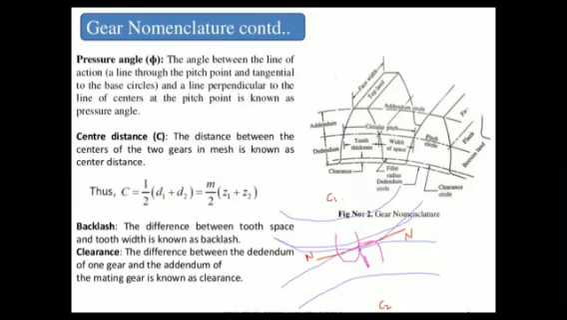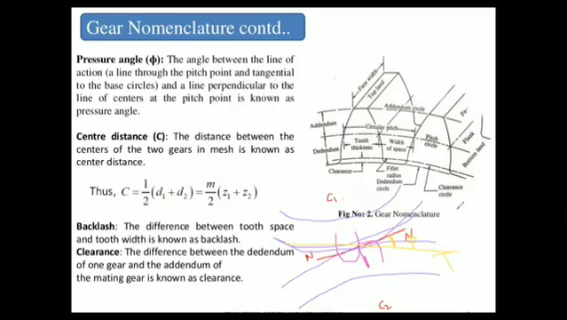They will intersect at one point. Now this is a common normal. Now we have to draw a common tangent. Now we have to draw a common tangent for both pitch circles, right? Which passes from here, and this is a tangent. So this angle which is created between the normal and the tangent is called the pressure angle phi, right?